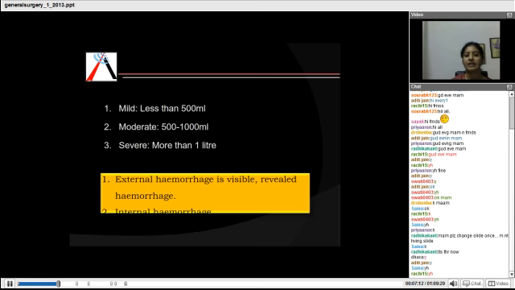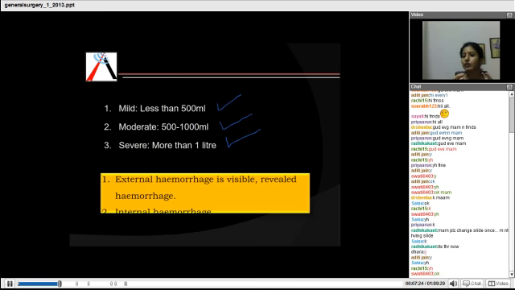Now, they have divided it according to the amount of blood loss. Okay, mild is less than 500 ml blood loss, moderate is 500 to 1000, and severe is more than 1000 ml. Okay, that is according to how much blood is lost, they have divided into mild, moderate, and severe.